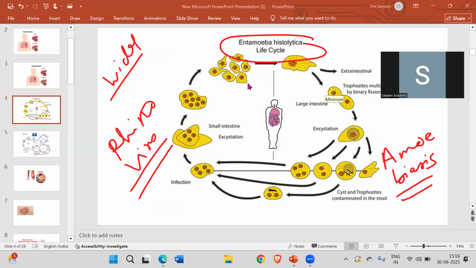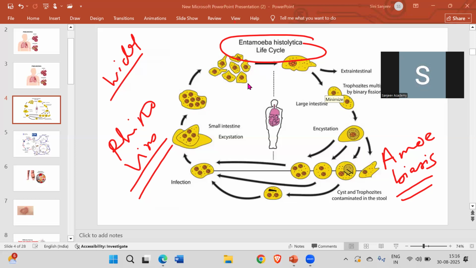So you can see how it actually takes place, right? This is the cell division. Whenever it enters you, this is how the cell divides. Our body acts as a host for that particular protozoan, and it lives in our body and produces the infection within our cells. So this is the diagram which it is showing.